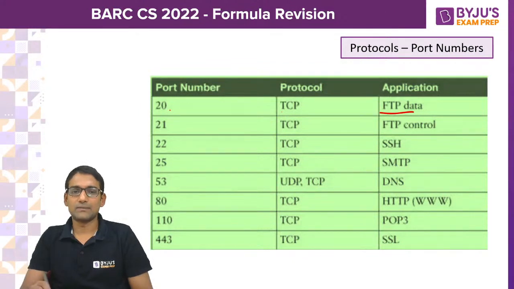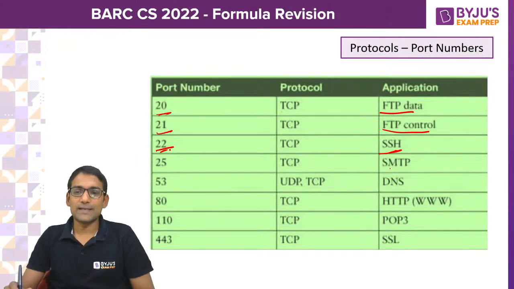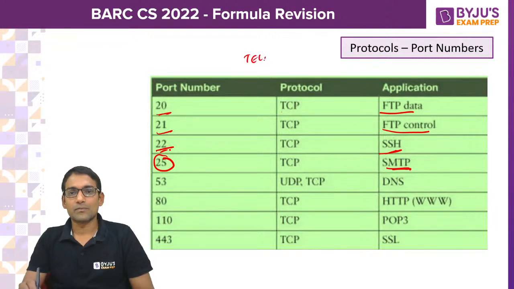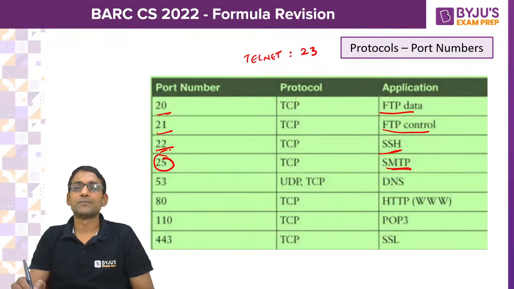FTP data port number is 20, FTP control 21, and secure shell SSH has 22. SMTP, simple mail transfer protocol, port number is 25, and we have telnet for remote login service, its port number is 23.